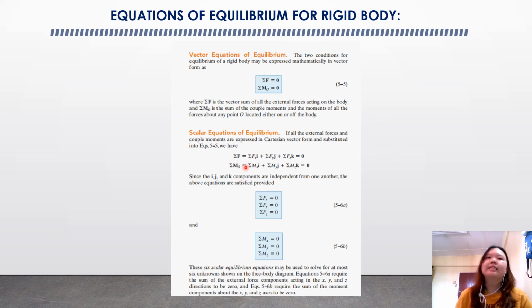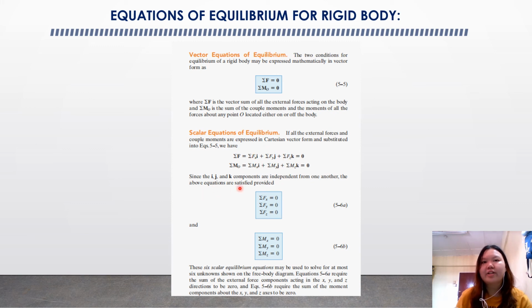The second one is the scalar equations of equilibrium. So we will have the formulas here. If all the external forces and couple moments are expressed in Cartesian vector form and substituted into the equation here, we will have the formula like this.